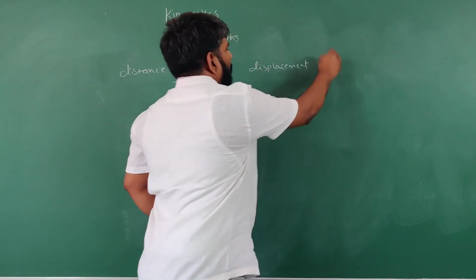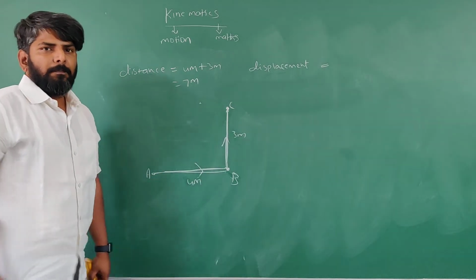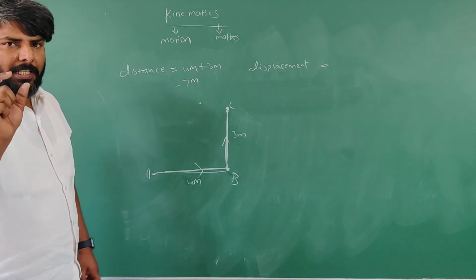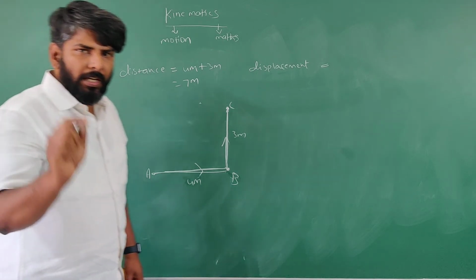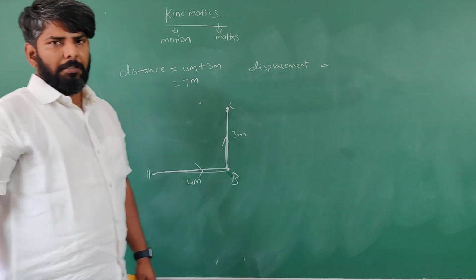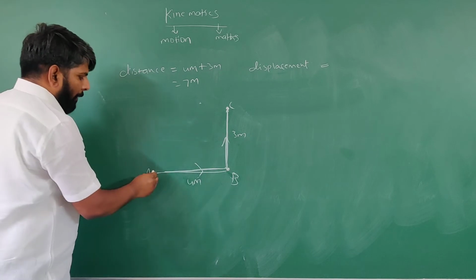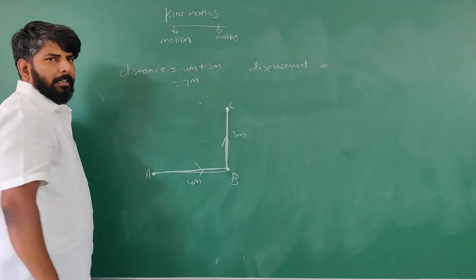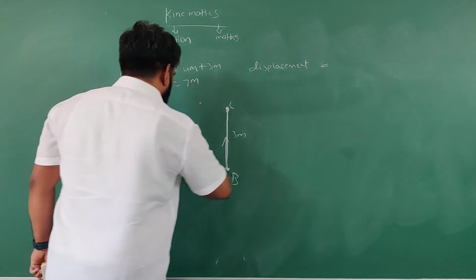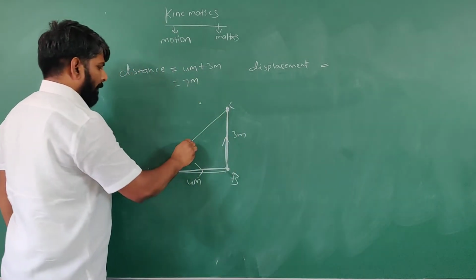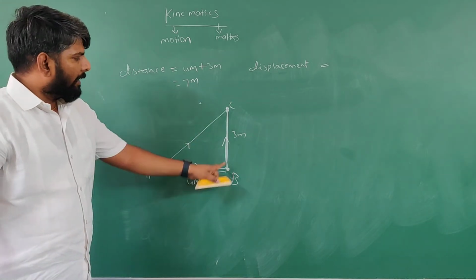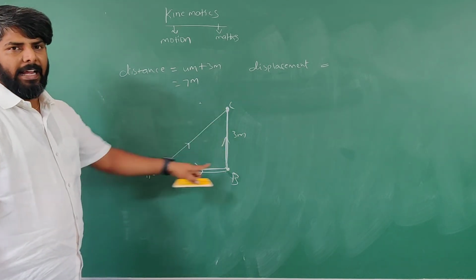In this case, what is the displacement? For displacement, what is the statement I told? Shortest distance between initial and final positions. So in this case, what is the initial position? A. What is the final position? C. So what is the shortest distance? AC. Then see here, it is just like a right angle triangle, right?